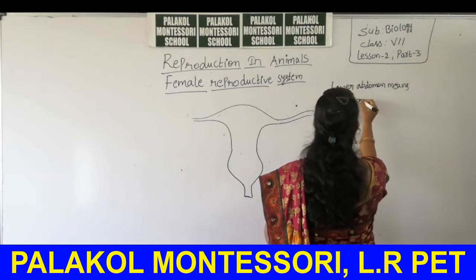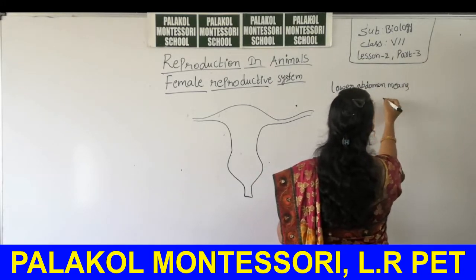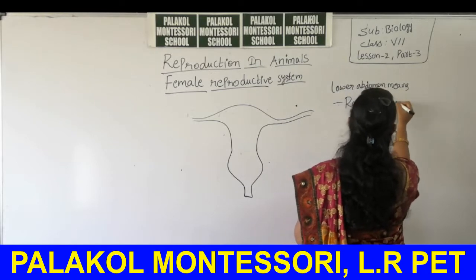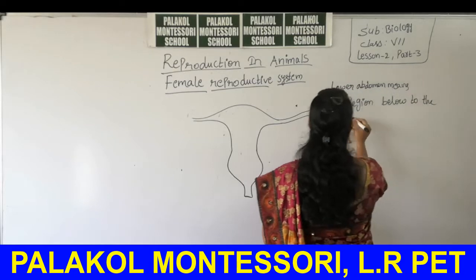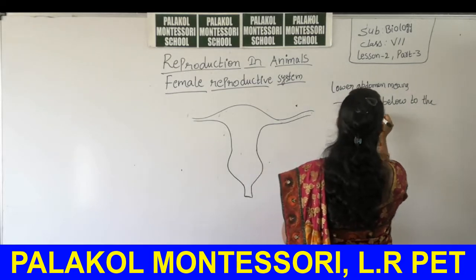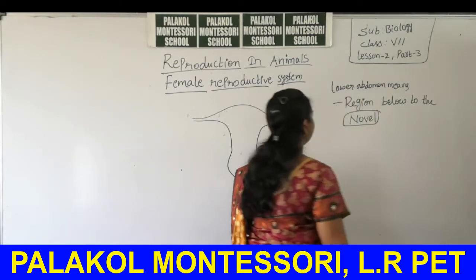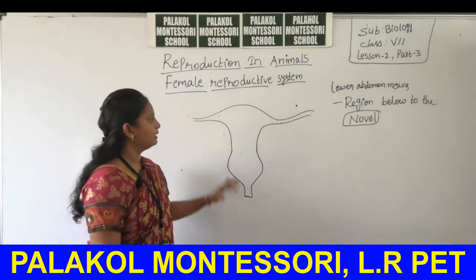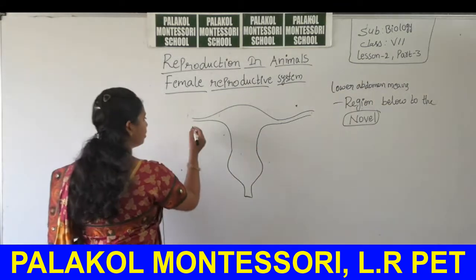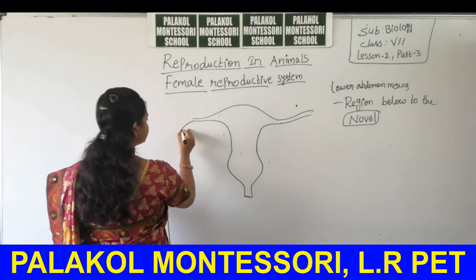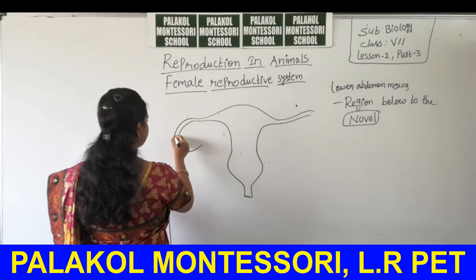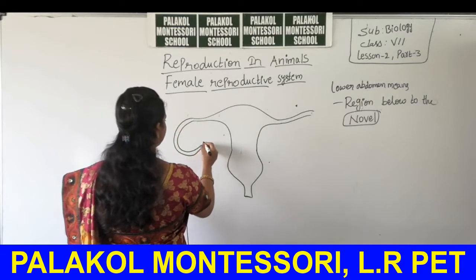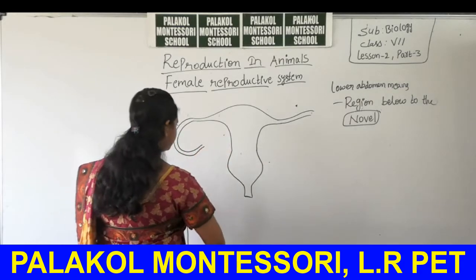Lower abdomen means the region or part below the navel region. This is called the lower abdomen. So, below the navel, the female reproductive system is present. Okay. In this region,